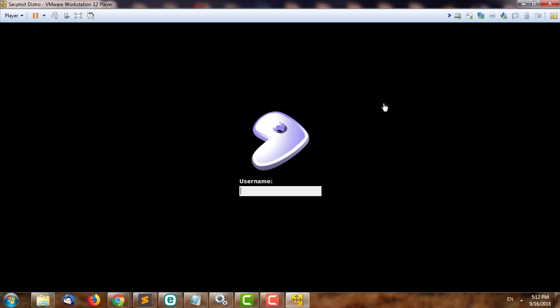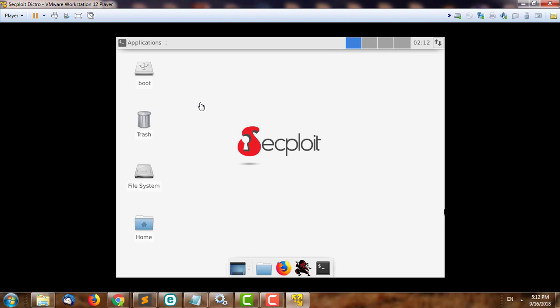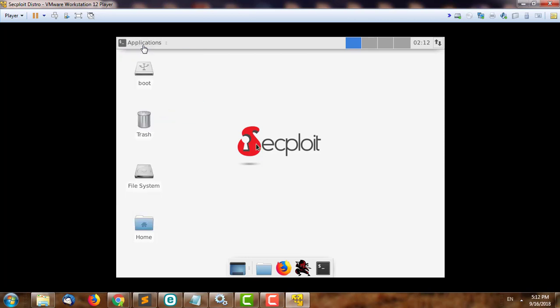So see, the system is booting up. We log in with root and sec as the password. And here we go. The system has booted successfully, and the system is ready to use.